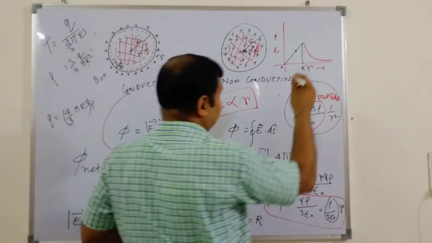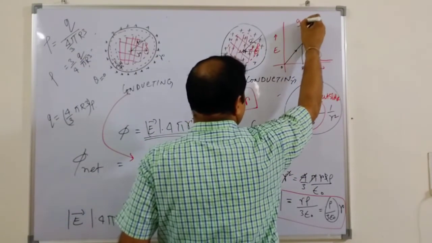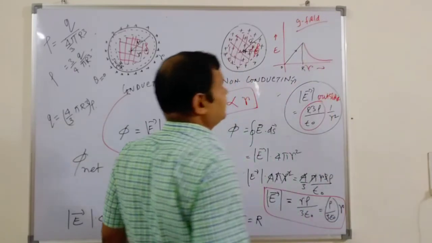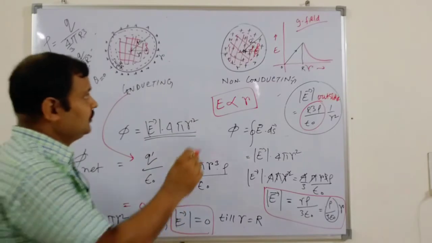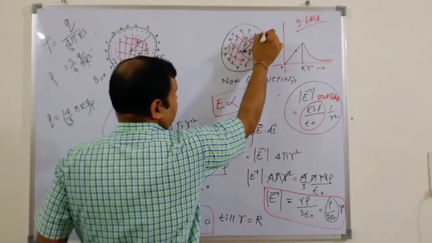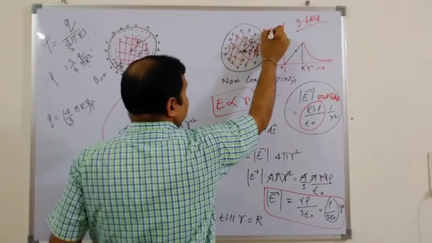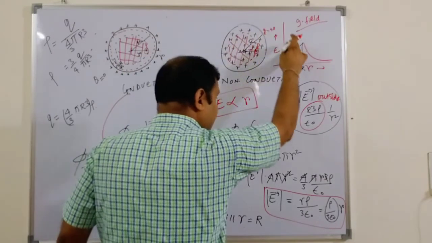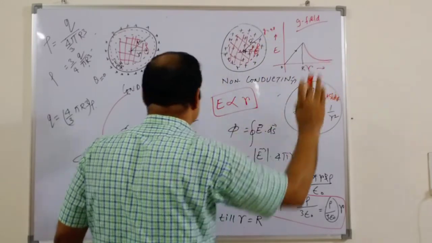And you will find a similar graph for your gravitational field G inside the earth. If you consider this an earth sphere and move the 0 point towards the earth, G will be maximum, 9.8 meter per second square, at the earth surface only. Then again it will go down like this.